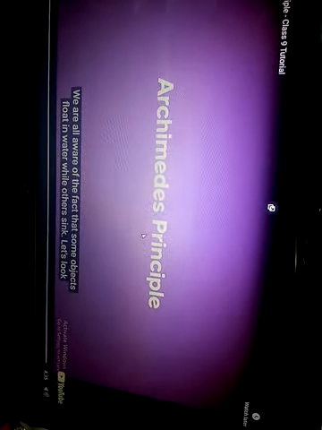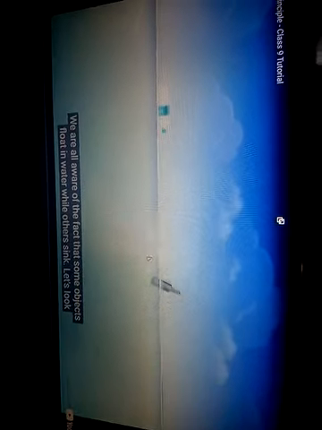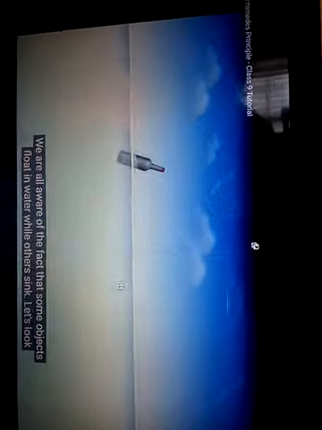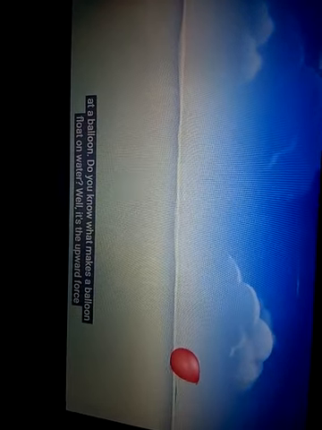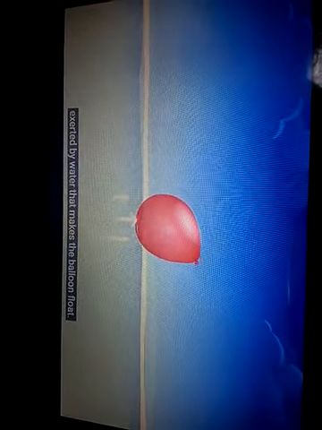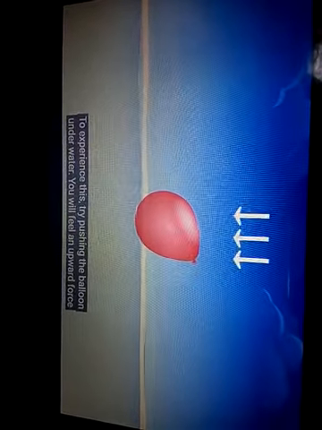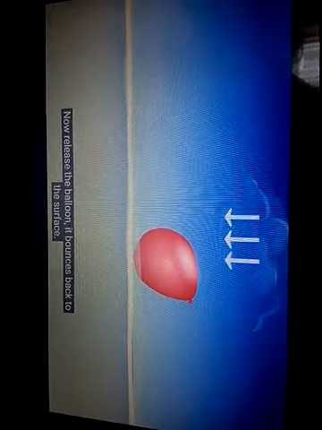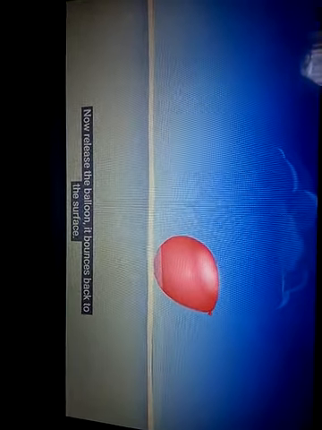Principle. We're all aware of the fact that some objects float in water while others sink. Let's look at a balloon. Do you know what makes a balloon float on water? Well, it's the upward force exerted by water that makes the balloon float. To experience this, try pushing the balloon underwater. You will feel an upward force that makes it difficult to push the balloon down. Now release the balloon, it bounces back to the surface.